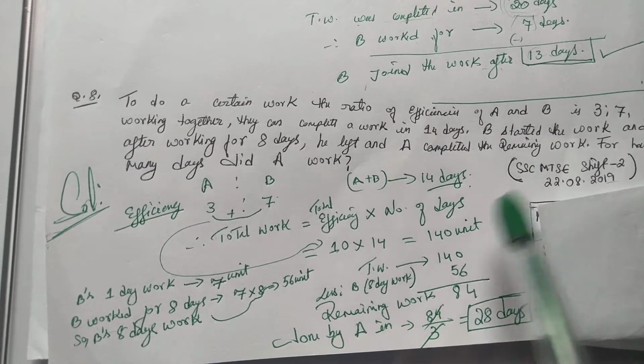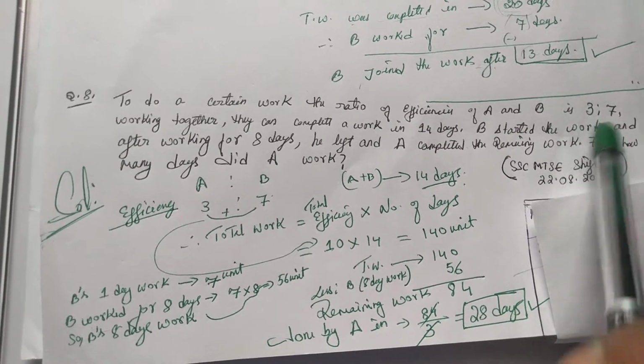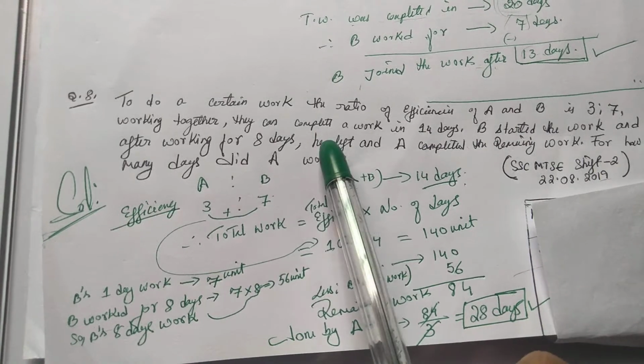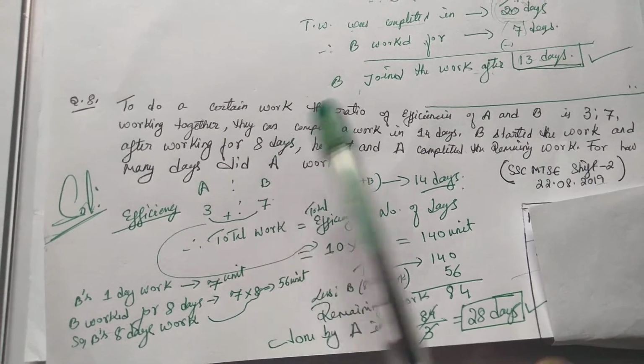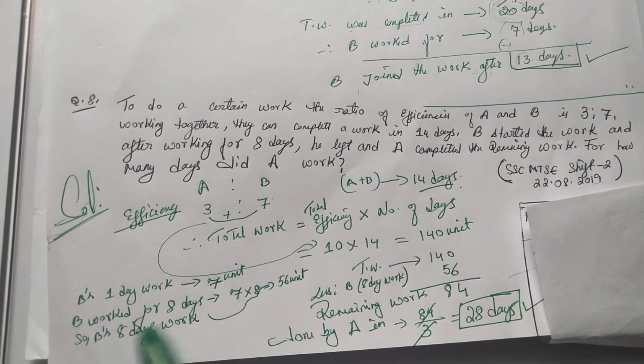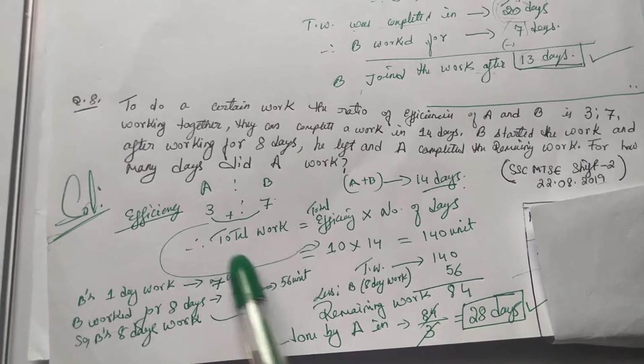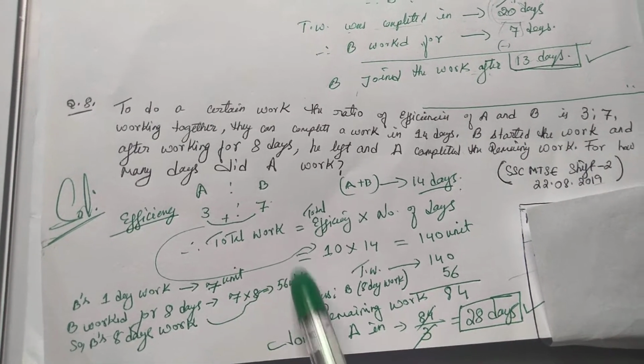Now it's mentioned that B started the work and worked for 8 days. So we need to find B's 8-day work. B's efficiency, or B's 1-day work, is 7 units. Since B worked for 8 days, his 8-day work will be 7 into 8, which is 56 units.